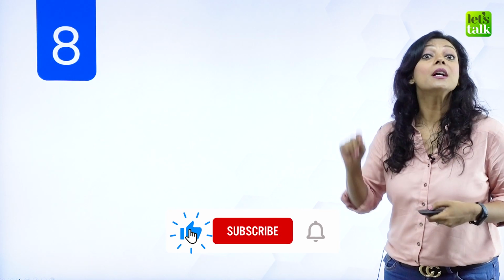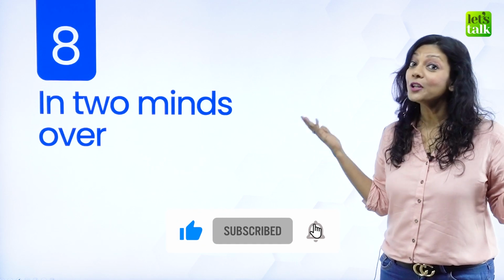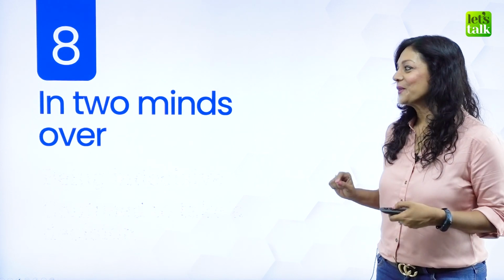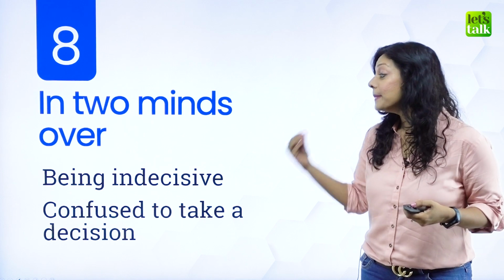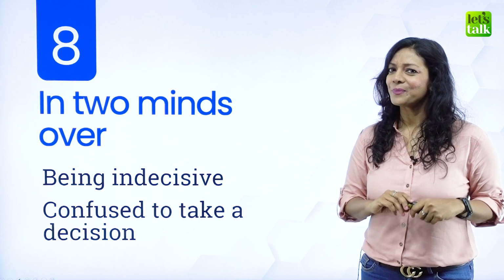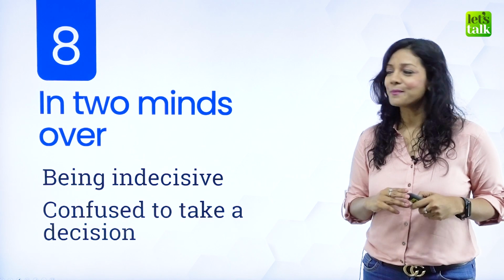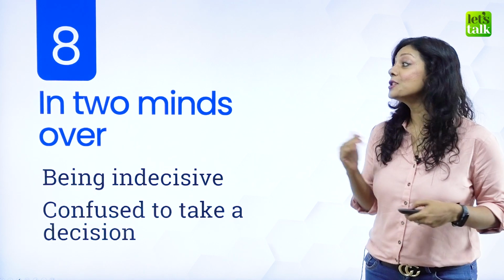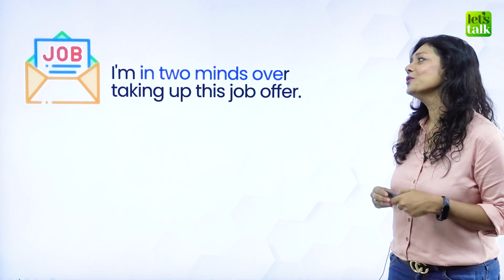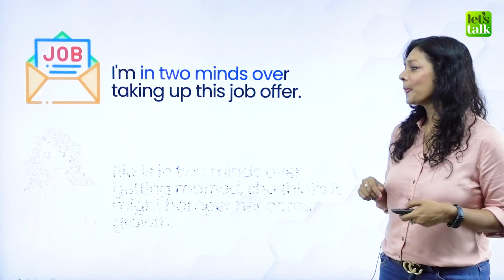Let's move on to the next phrase, which is phrase number 8. In two minds over. Okay, what does this mean? Being indecisive, or confused to take a decision, which means you're not sure about something. That's how we use the phrase in two minds over, and we'll use it in a sentence so you get a better understanding. I'm in two minds over taking up this job offer.